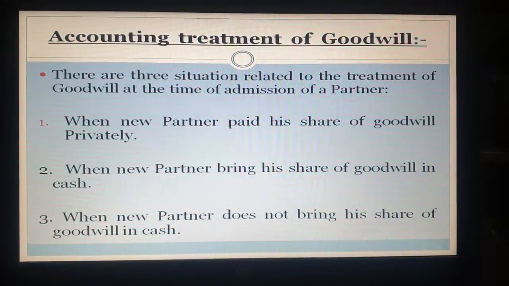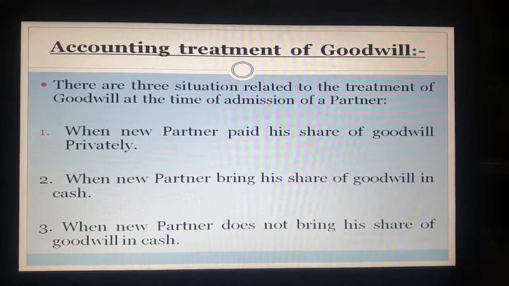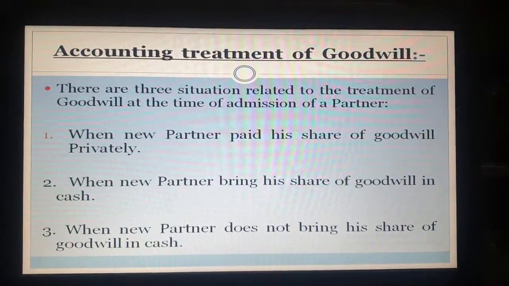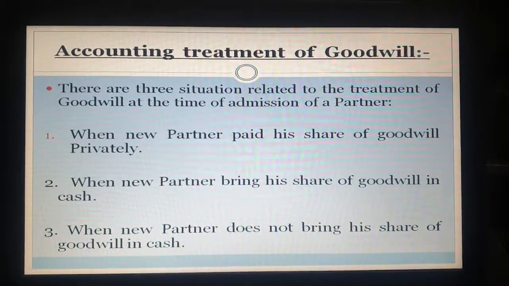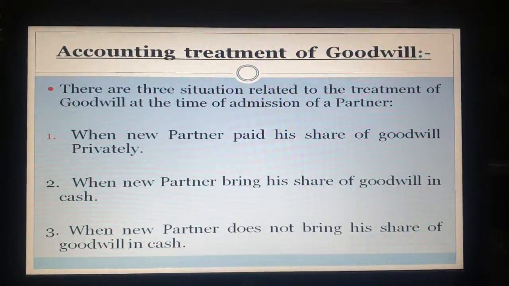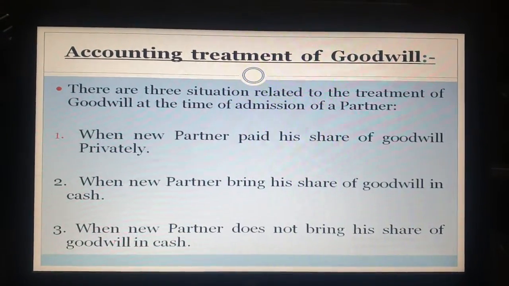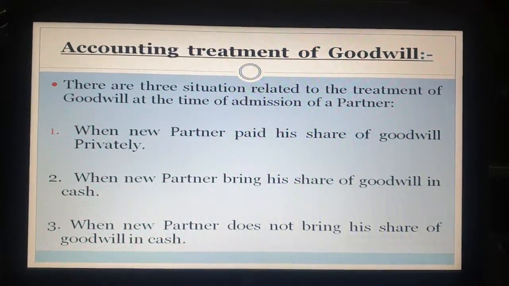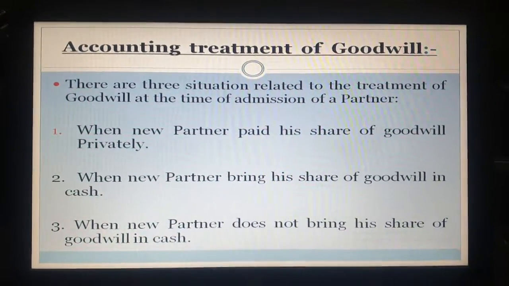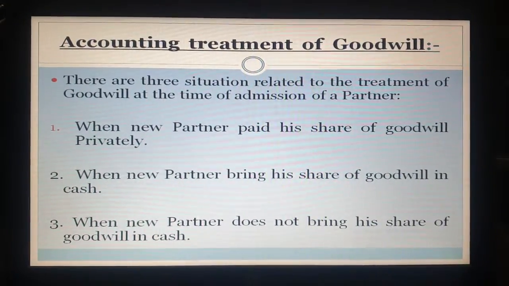There are three situations related to the treatment of goodwill at the time of admission of a partner. First, when the new partner pays his share of goodwill privately. Second, when the new partner brings his share of goodwill in cash. And third, when the new partner does not bring his share of goodwill in cash. In the next slide, we'll start with the first case, when the new partner pays his share of goodwill